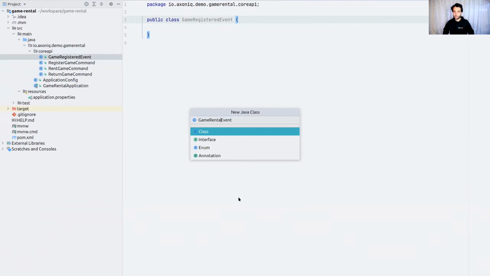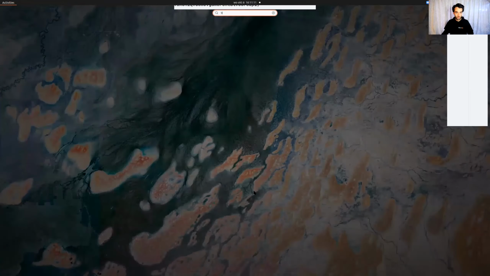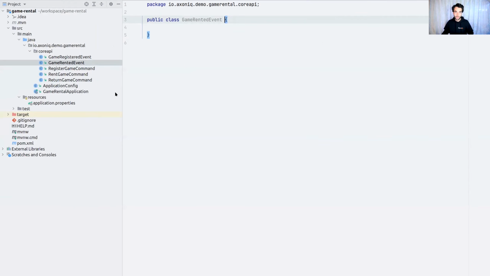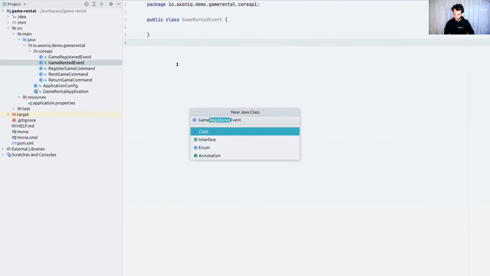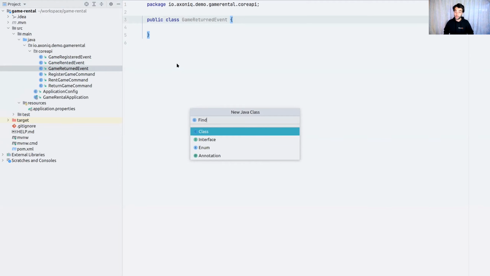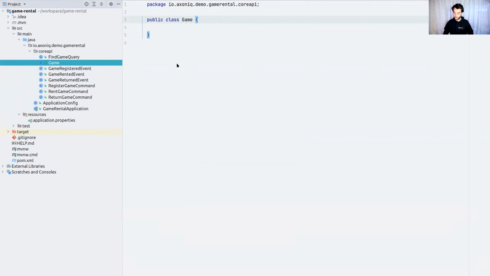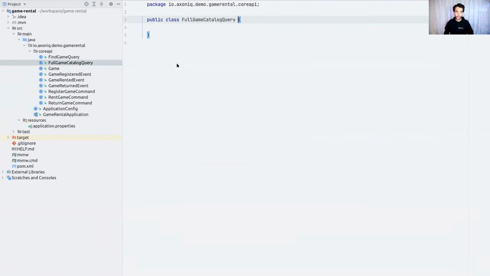So I tend to be a bit more fluid, but this is what it is, right? Oh, this is the wrong button. Come on, give me back my IntelliJ. Definitely the coldness of my hands not working with me. Okay, so game returned. We also go for the find game query without a typo, the game response, and the full game catalog query. So a bunch of stuff in there, pretty basic.